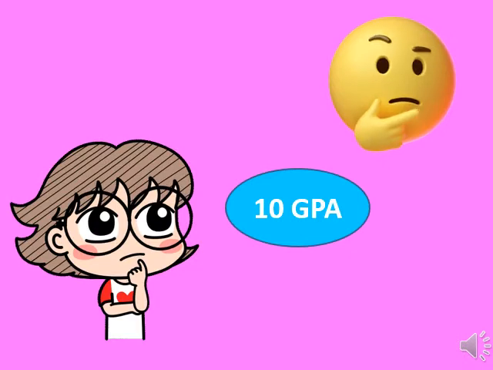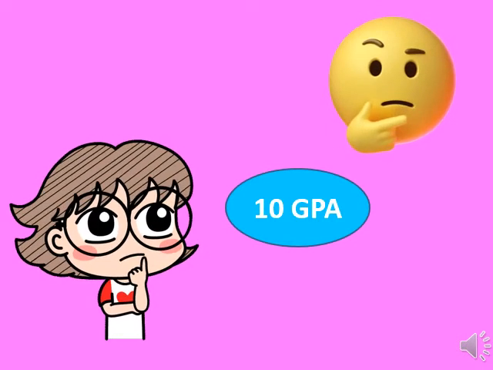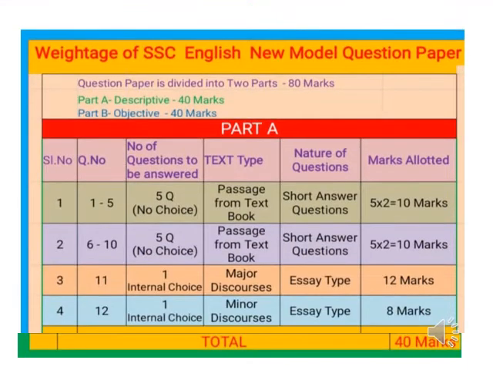The change in the pattern of the question paper and giving more choices in the paper made it possible for average students also to gain 10 GPA. Here is the table for the weightage of the question paper of the new pattern for 2021. The question paper is divided into two parts and carries 80 marks, with part A and part B. Part A is descriptive and part B is objective. Part A carries 40 marks and part B carries 40 marks.